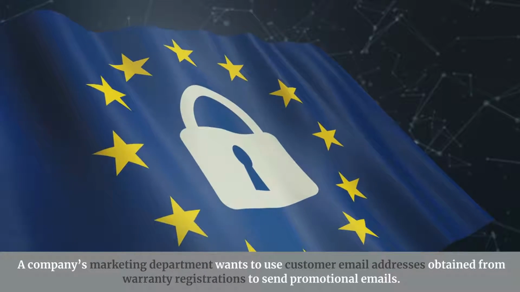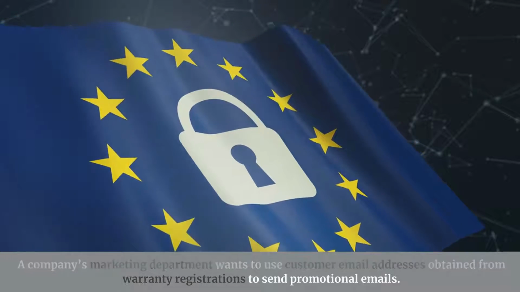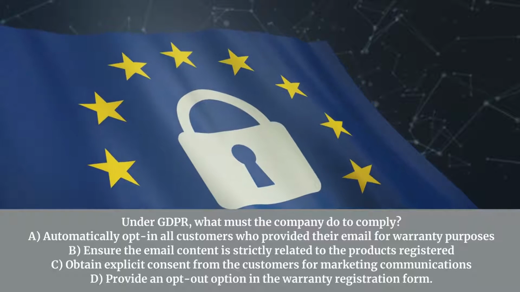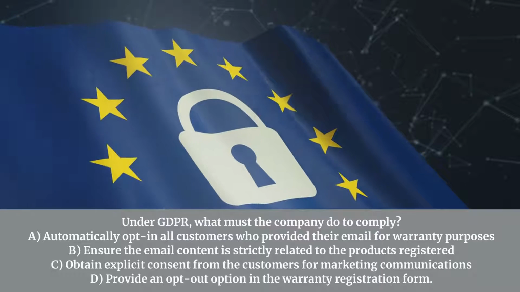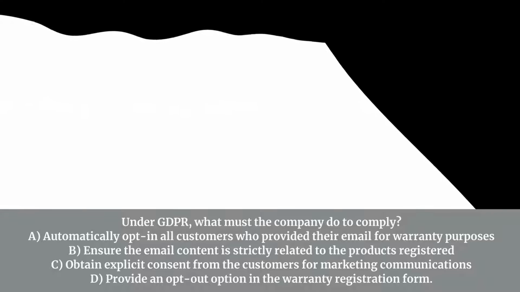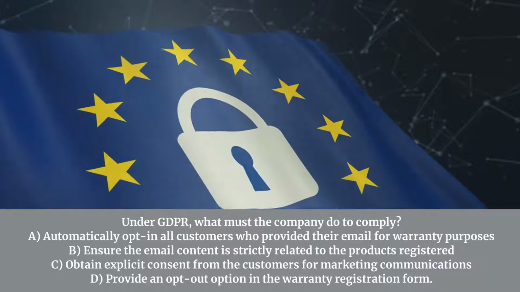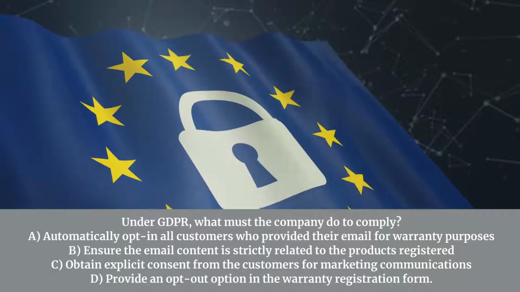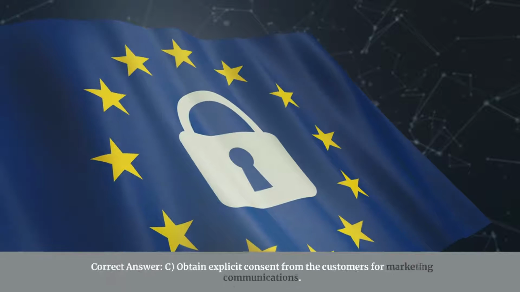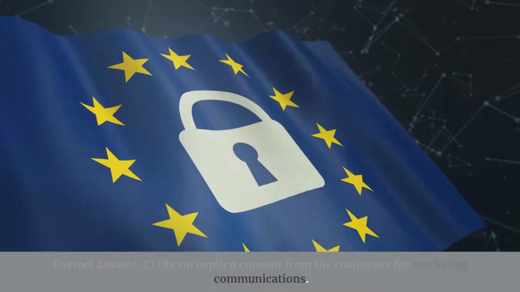A company's marketing department wants to use customer email addresses obtained from warranty registrations to send promotional emails. Under GDPR, what must the company do to comply? A. Automatically opt in all customers who provided their email for warranty purposes. B. Ensure the email content is strictly related to the products registered. C. Obtain explicit consent from the customers for marketing communications. D. Provide an opt-out option in the warranty registration form. Correct answer: C. Obtain explicit consent from the customers for marketing communications.